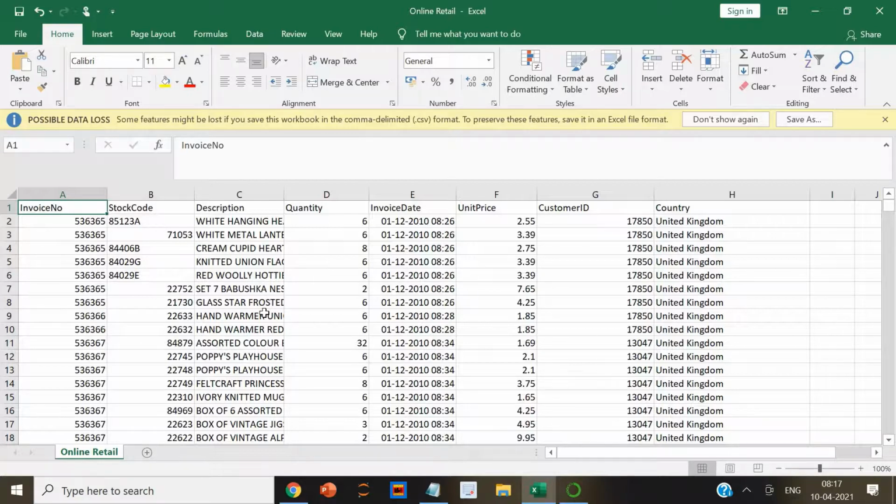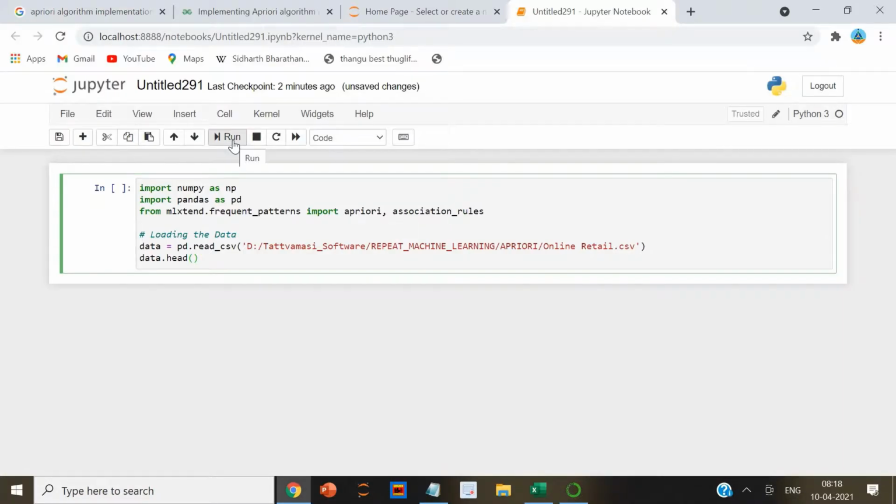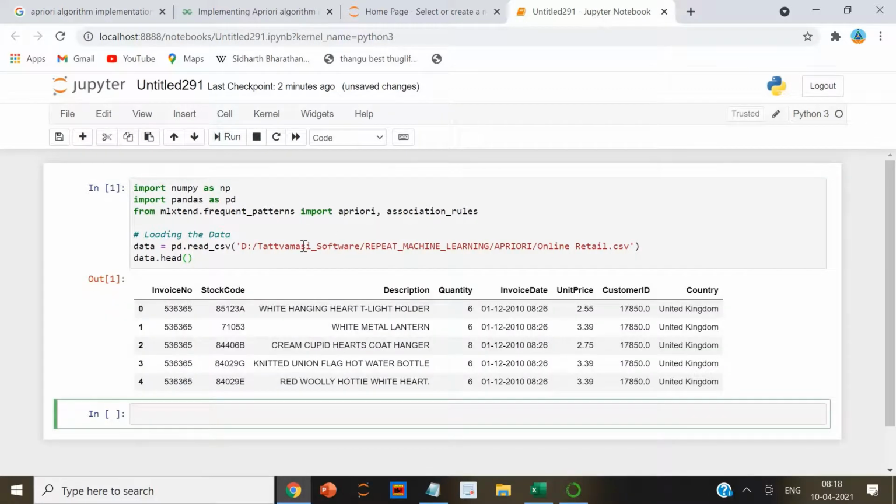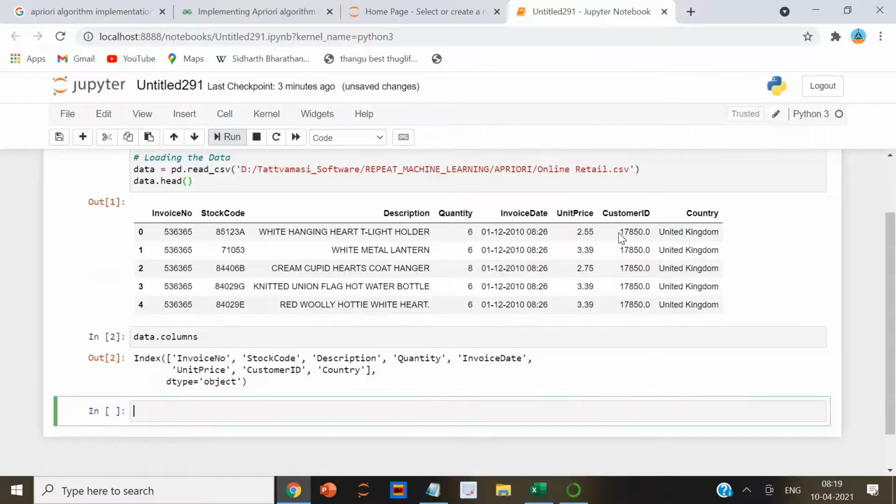So this is the data set we are using. Let's load the data set. It's a CSV file. Next, we will explore the different regions of transactions.